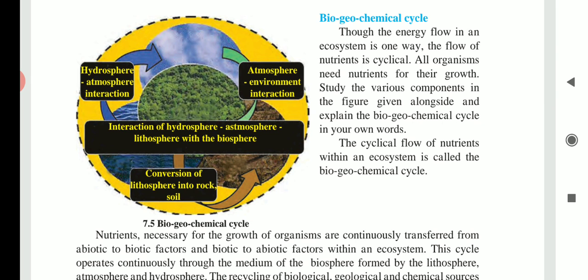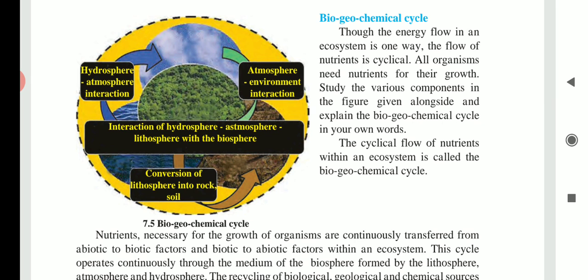The recycling of chemical, geological and biological sources of nutrients is a complex process and is completely dependent upon the transfer of energy level in the ecosystem.